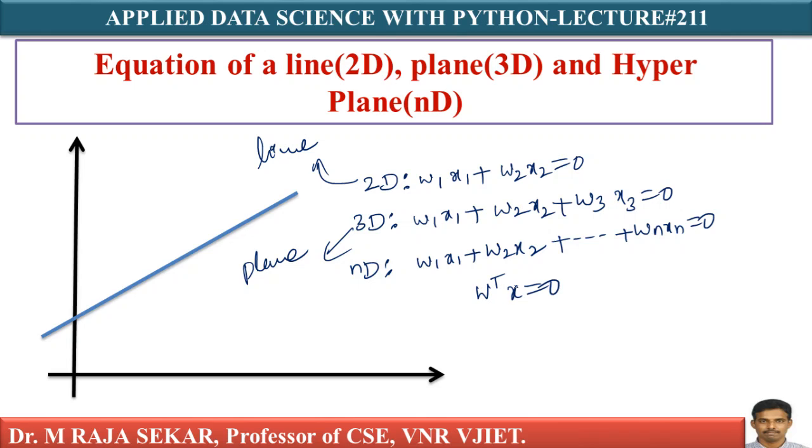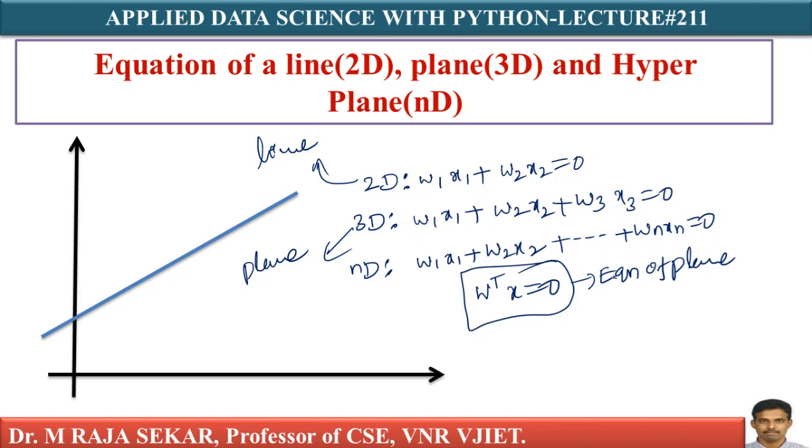This is a very concise way of writing the equation of the plane. W transpose x equal to 0. The plus b will not be there as it is passing through the origin. This is the equation of a plane in 3 dimensions.